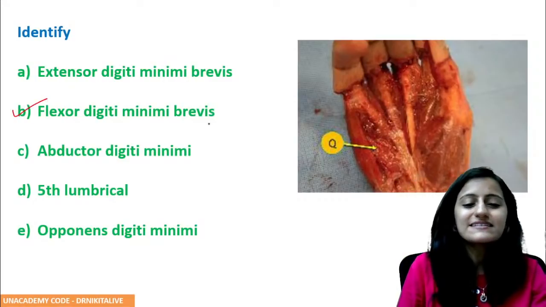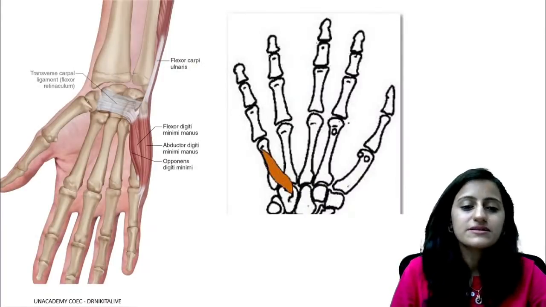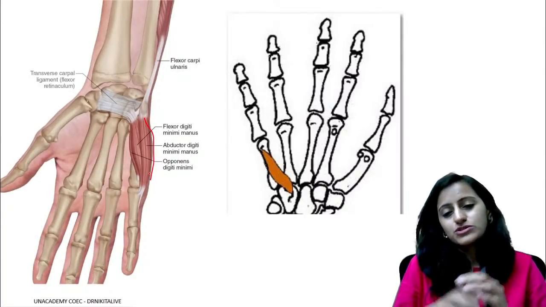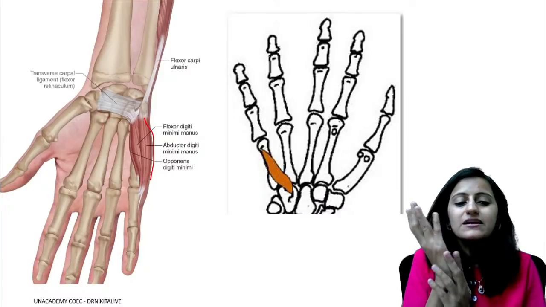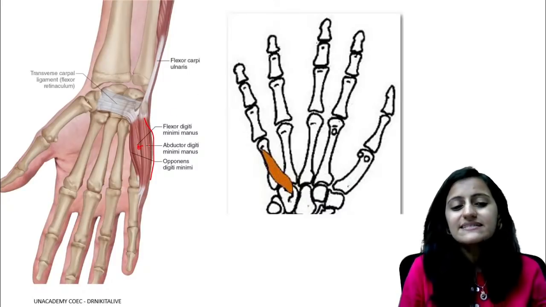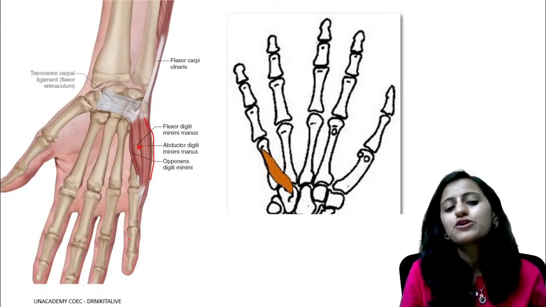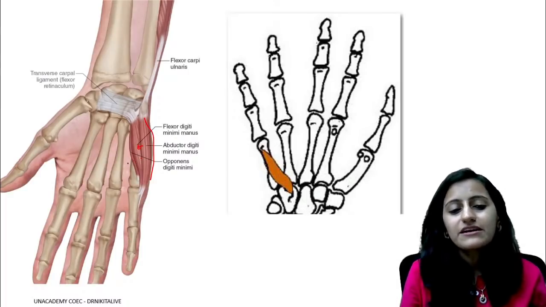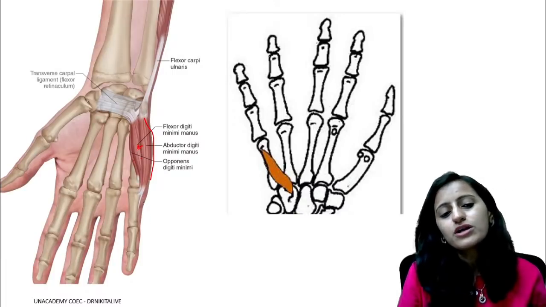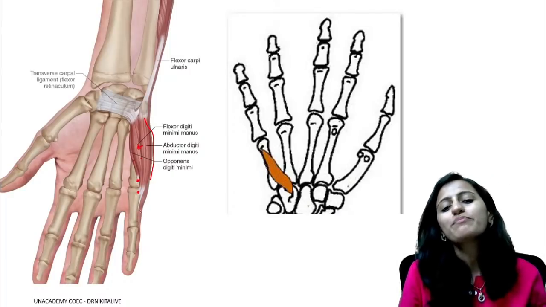This is your flexor digiti minimi brevis, because let's have a look at the schematic images here. In this hypothenar region, the one which is lateral most, the one which is outermost, remember that is the abductor. Besides that, the one that you have is the flexor. And beneath the flexor is your opponens digiti minimi. The difference is flexor digiti minimi goes to your proximal phalanx base. Opponens digiti minimi goes to your metacarpal.